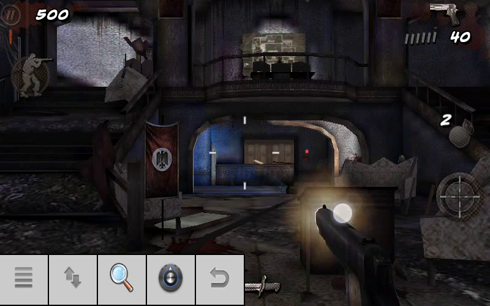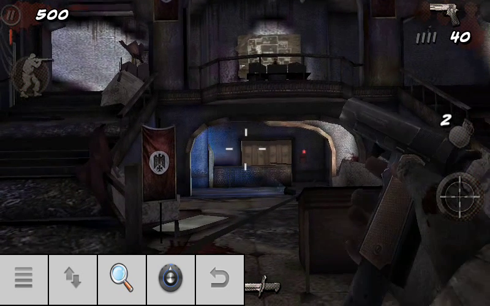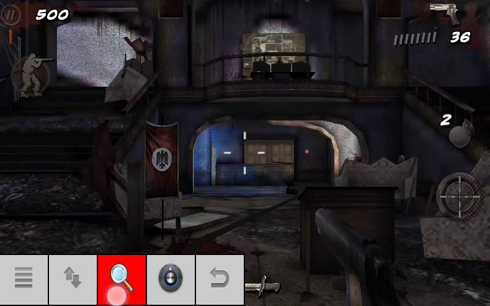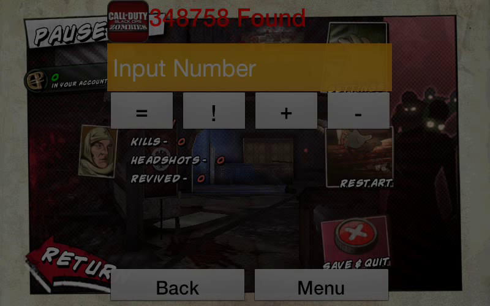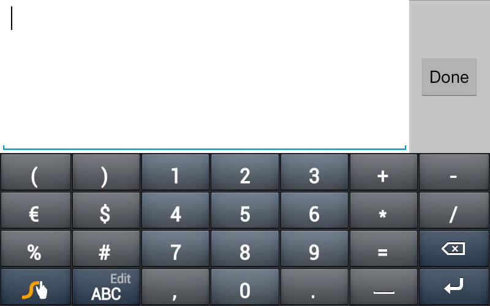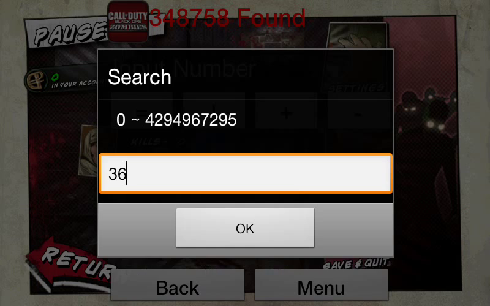You need to shoot a couple bullets off. Reload. Hit the search bar again. Type in whatever amount of bullets you have to reload with again. I had 36. Press done.